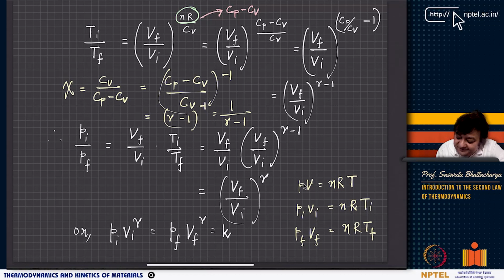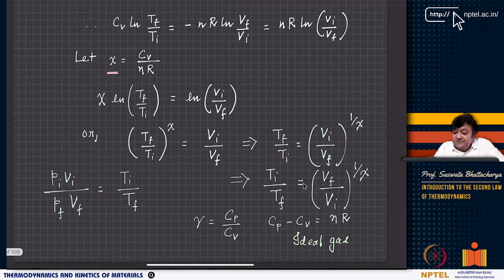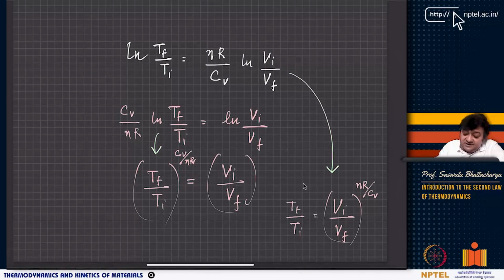Now you have Vf and Vf to the power gamma minus 1, which gives you Vf to the power gamma and Vi to the power gamma. So it basically tells you Pi by Pf equals Vf by Vi to the power gamma. If you rearrange, it is Pi Vi to the power gamma equals Pf Vf to the power gamma, which is a constant.